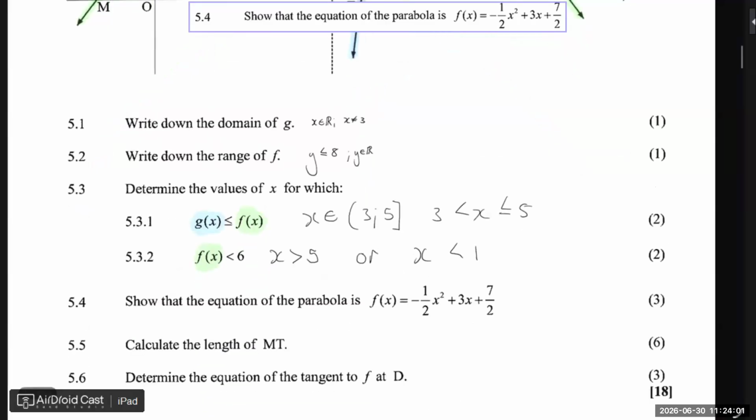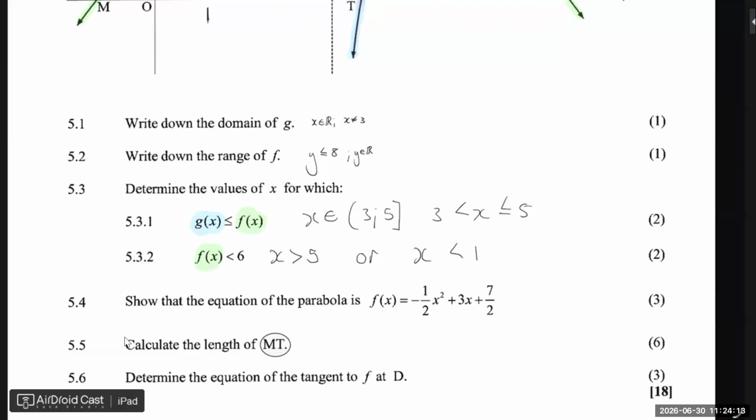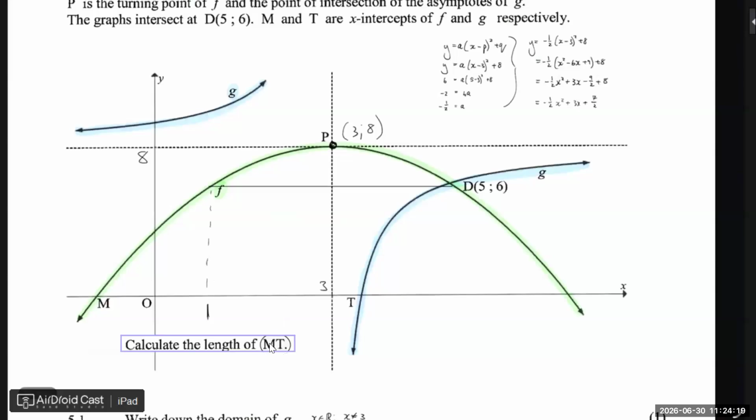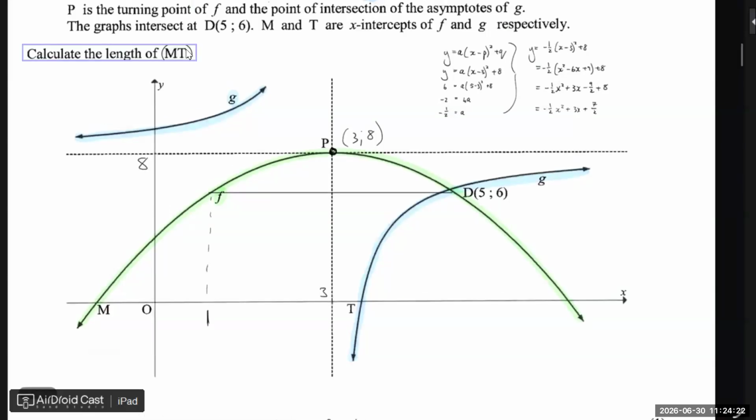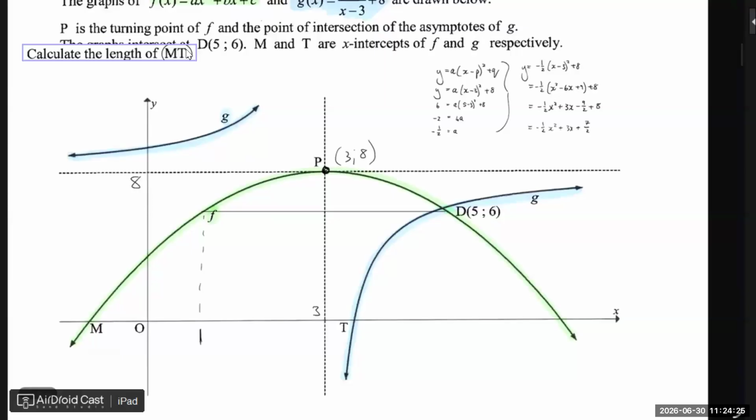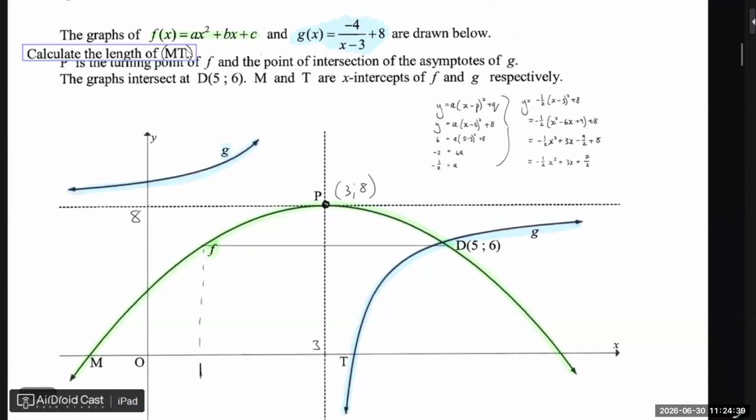Right, now for 6 marks, it's a short question but long calculations. What is the length of MT? So let me put this here. So we have everything that we need. Otherwise, they made a mistake. What is the length of MT? How are we going to get M? Just the x-intercept. And T, also the x-intercept. So go and calculate what those x-intercepts are.